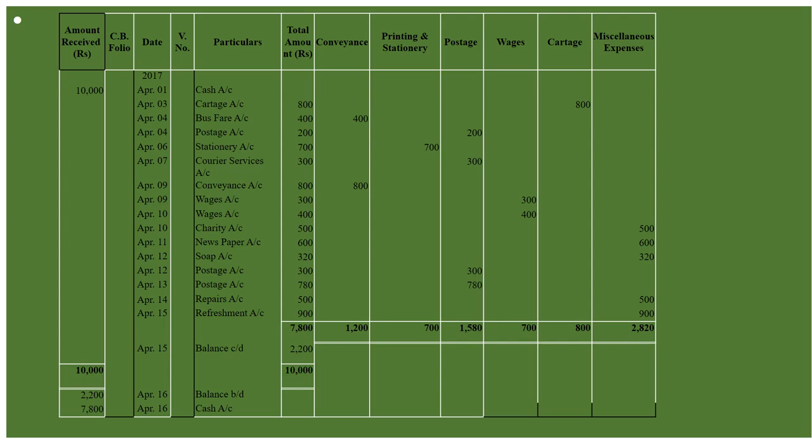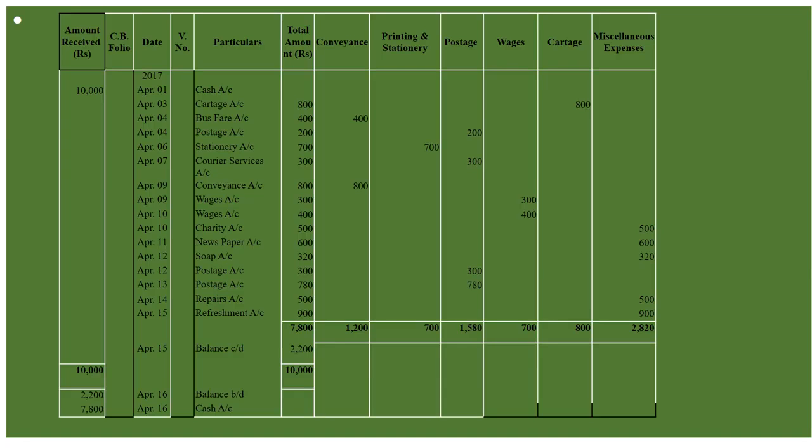So on the next day we also need the same amount, 10,000. So we have already spent 7,800, that's why we will be in need of 7,800. That's why we will include this on April 16, cash account 7,800. So this is the way to do the petty cash book on Imprest system.